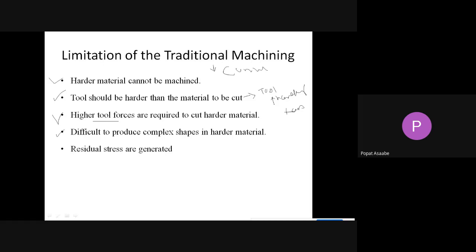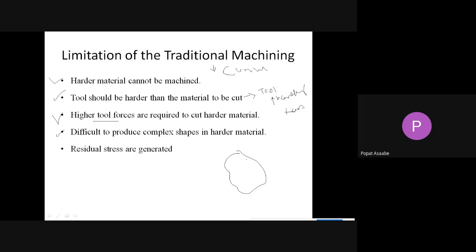Then the next limitation of traditional machining is that it is difficult to produce complex shapes in harder material. Suppose we want to produce a particular shape or any complex shape on a harder material. It is difficult, because performing the machining operation on harder material is difficult with the help of traditional machining.